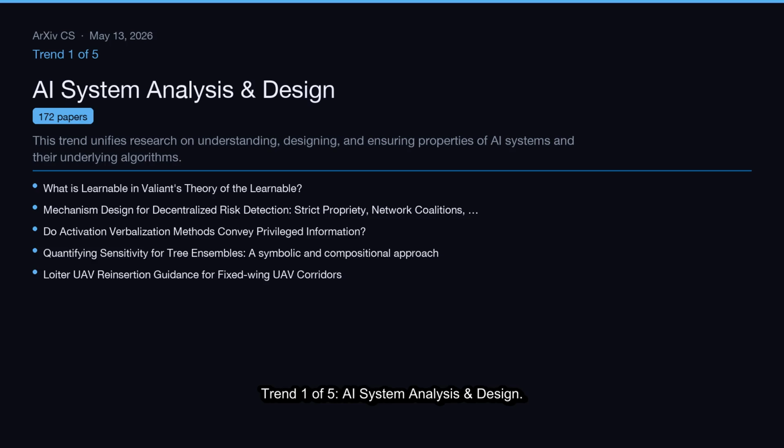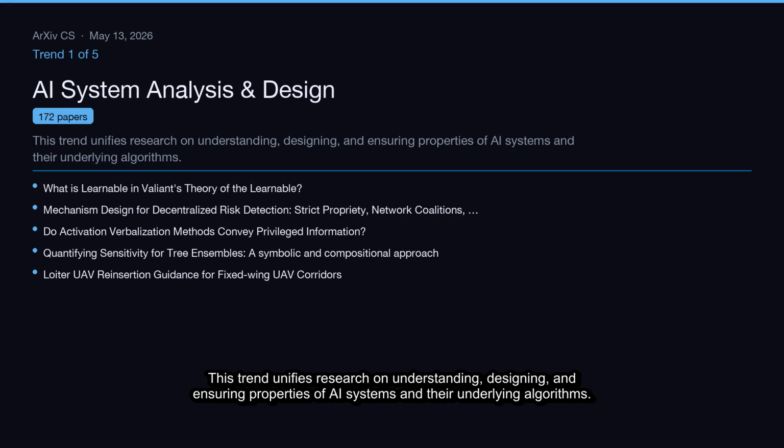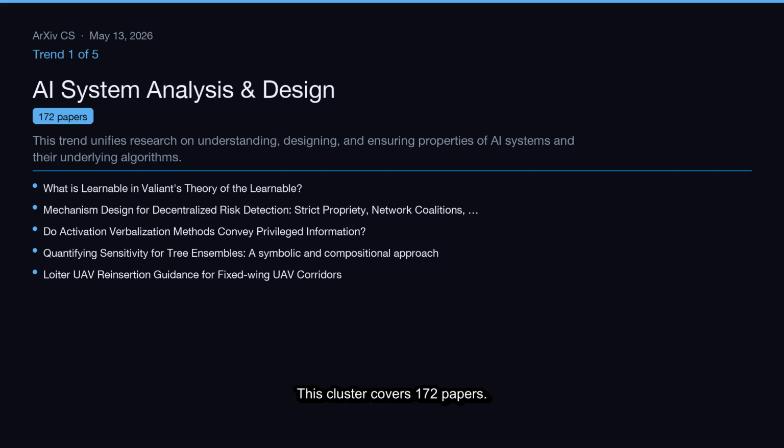Trend 1 of 5, AI System Analysis and Design. This trend unifies research on understanding, designing, and ensuring properties of AI systems and their underlying algorithms. This cluster covers 172 papers.